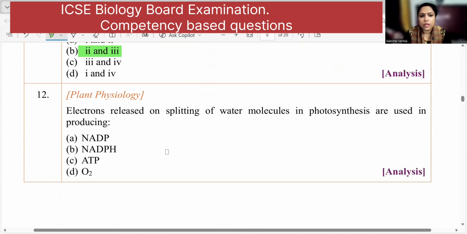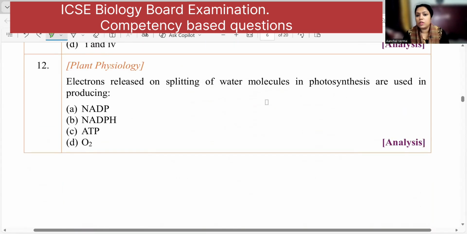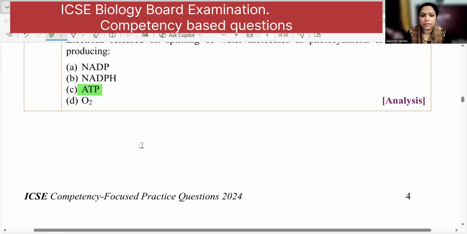Moving to the next, electrons from splitting of water molecules in photosynthesis are used in producing ATP. So ATP is the right answer here, right? You know, photolysis of water releases 4H plus, 4 electrons and oxygen, right? That electron is required for the production of ATP.